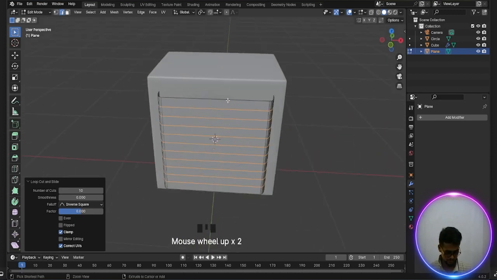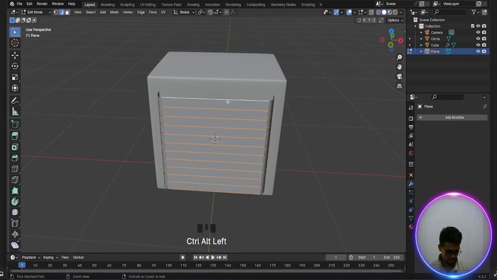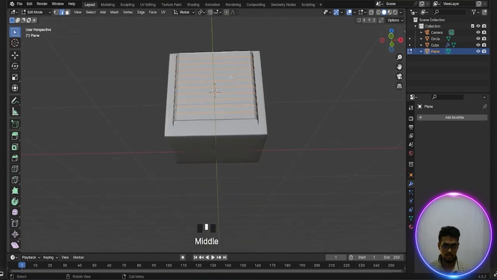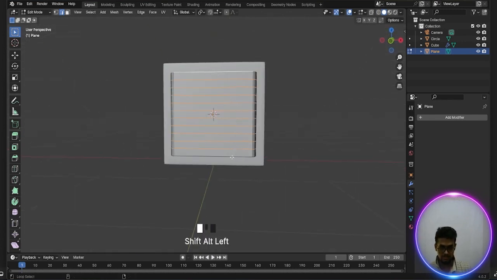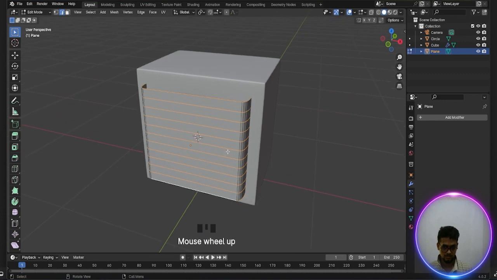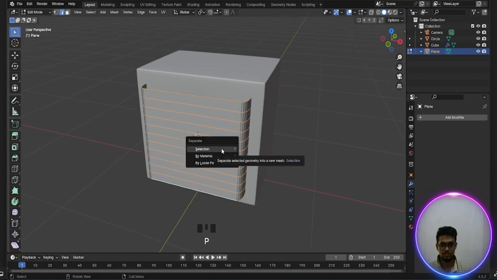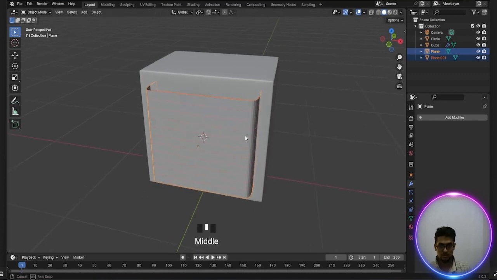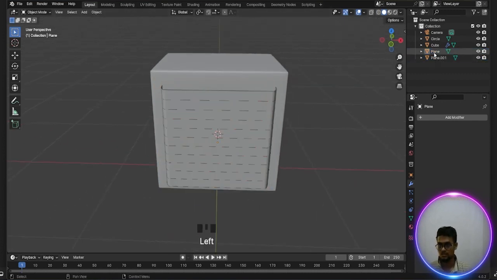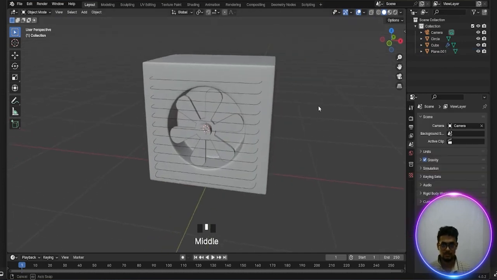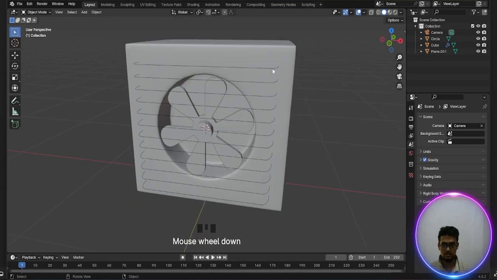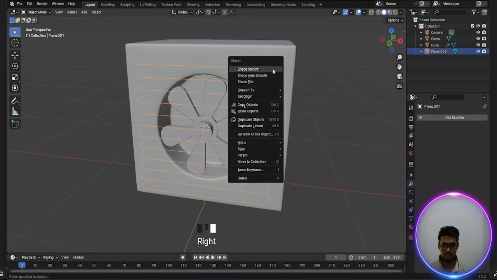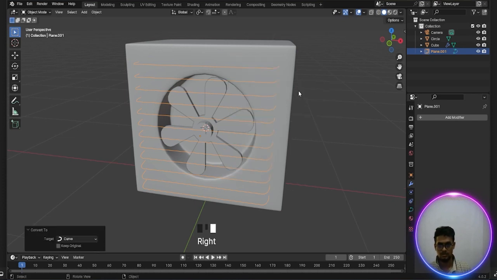Control Alt. Okay, now Shift Alt, press select, and again Shift Alt, select this one. Now press P, go to the selection and separate by selection. Done. Tab out and this plane, press X to delete. Okay, now press this one and right click and convert to the curve.